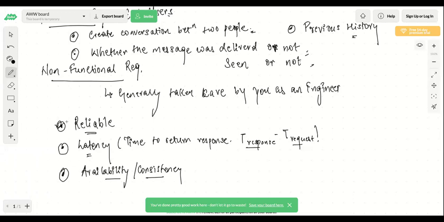So one thing that can come as a part of reliability is that, because you're designing a WhatsApp chat, your system should be end-to-end encrypted. So there should be end-to-end encryption. What is end-to-end encryption? I won't go into the details, but I'll tell you at a very high level. Let's say you are user B, I am user A, and I'm sending a message to you.